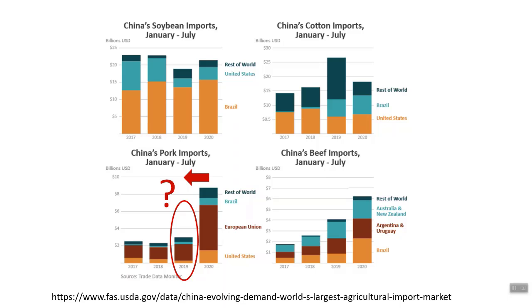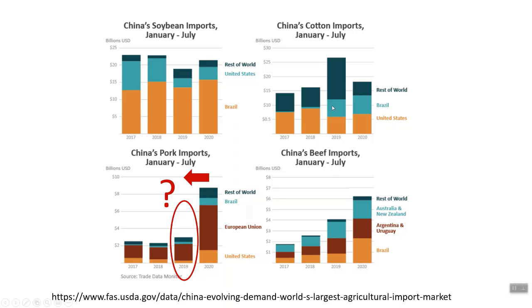Those are the economic conditions. I don't know why this 2020 line didn't happen in 2019, but that is why COVID happened. My guess is our US president was trying to negotiate a really good deal. But just looking at this slide, we're getting our butt kicked here by the European Union in terms of how much pork we're exporting to China.